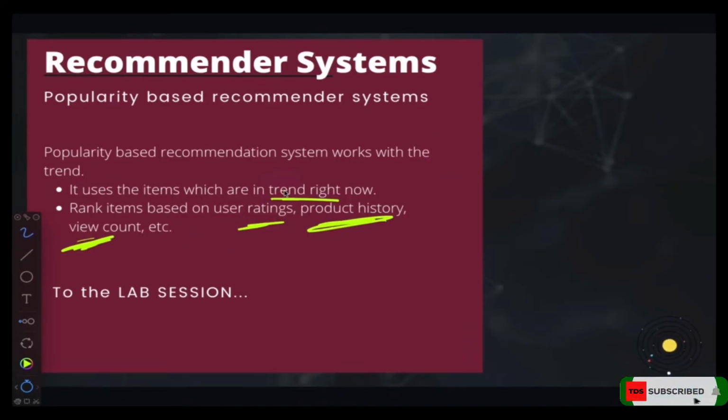All right, so that is popularity based recommendation system, right? In the lab session, we're going to see how this popularity based recommendation system is actually implemented. All right, so let's get to the lab session.